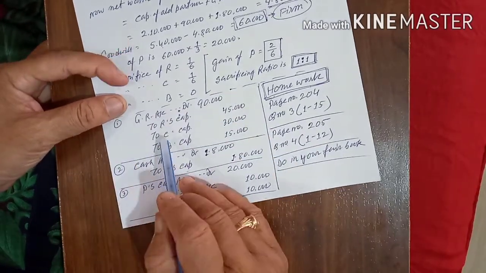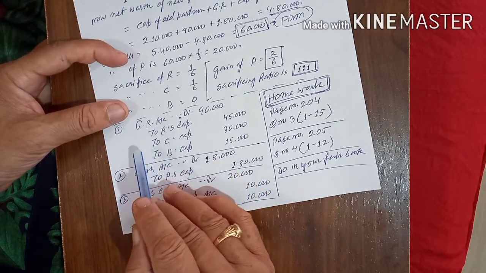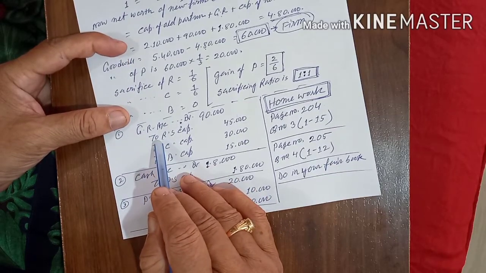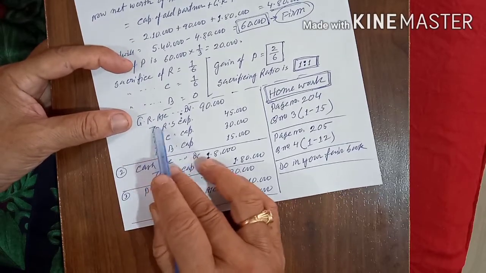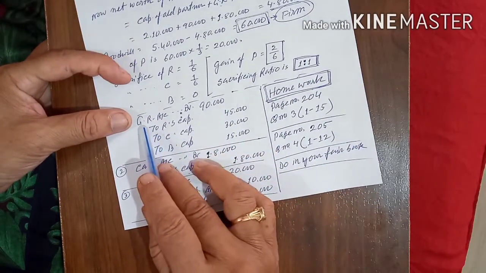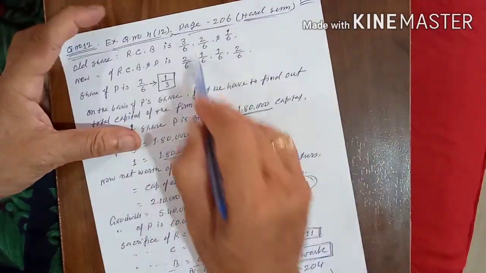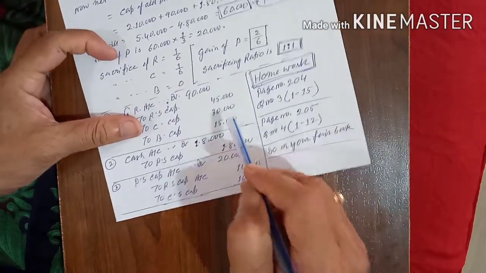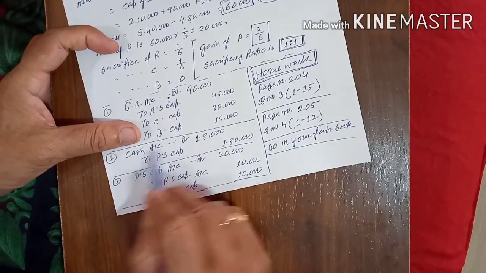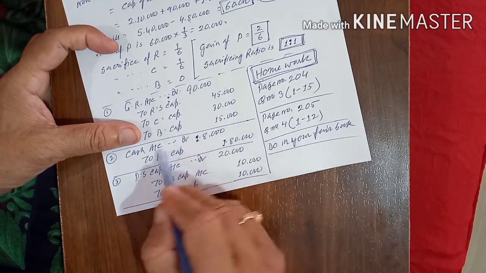Now the first entry. This is the general reserve, which is 90,000. General reserve account debit to R, C, B in the ratio 3:2:1. Now he is giving cash, so Cash account debit to P's Capital for his capital.